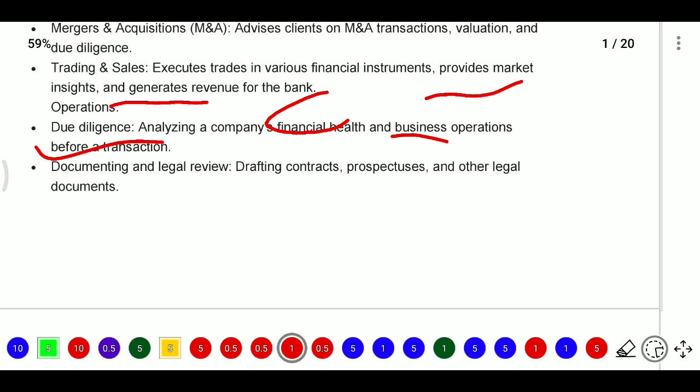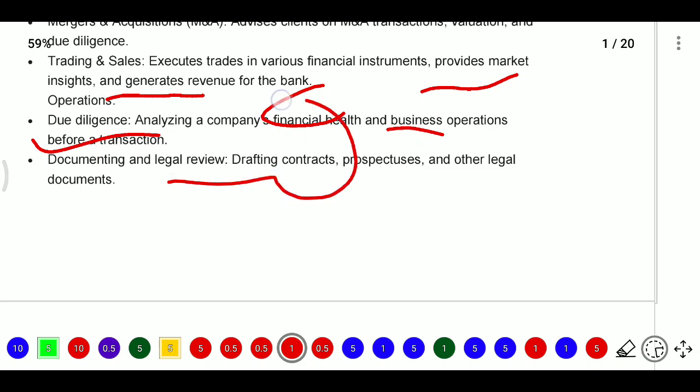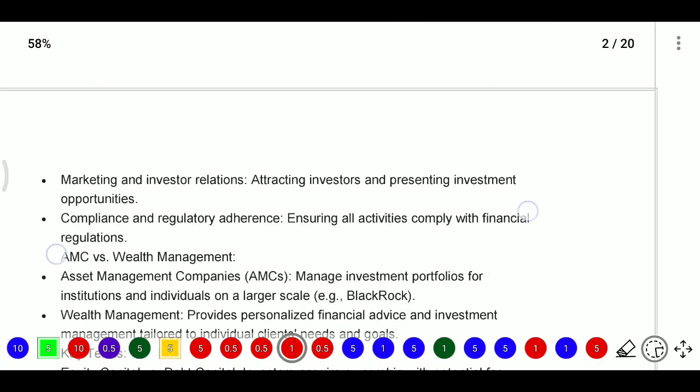So before entering into a deal to purchase that company, it will take care of the financial health: what hidden liabilities there are, what hidden assets there are in the company, what the brief of the company is, and what cash flows there are. All this will be taken care of in the due diligence. And documenting and legal review, that is drafting the contracts, prospectus, and other legal documents, will be taken care of by the investment banker.